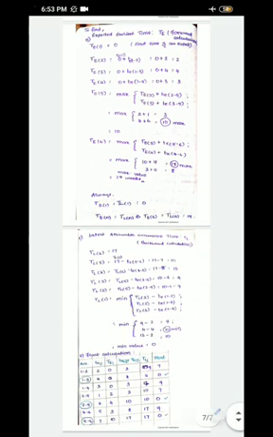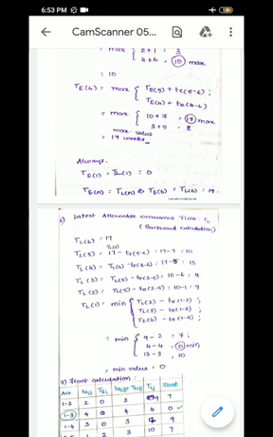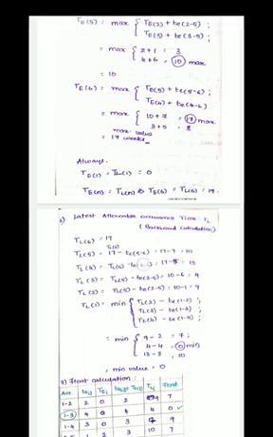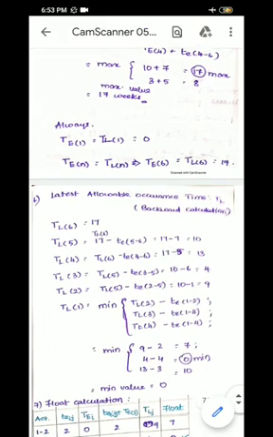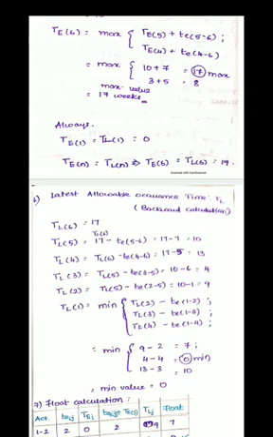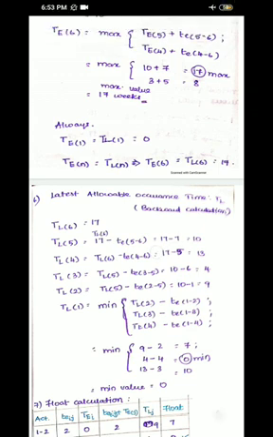I have stated it over here: TL6 is 17 minus TE of 5 to 6, that is the expected time of activity 5 to 6, which is 7. As I told you before, for forward calculation you have to add up the values, and for backward calculation you have to subtract the expected time. So 17 minus 7 is 10.